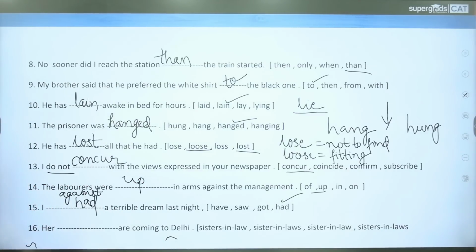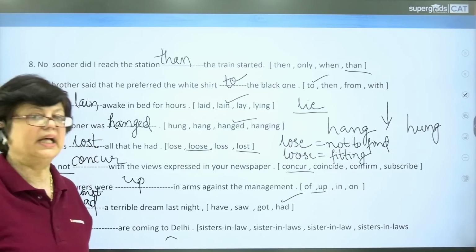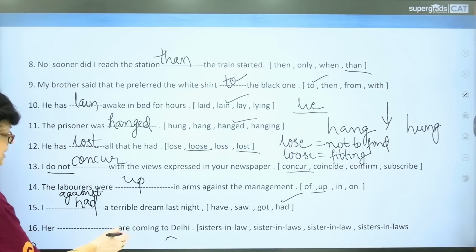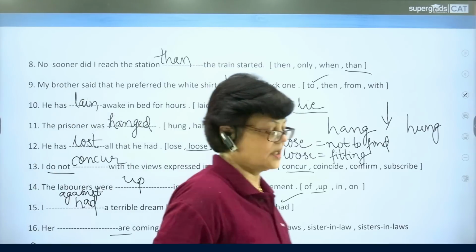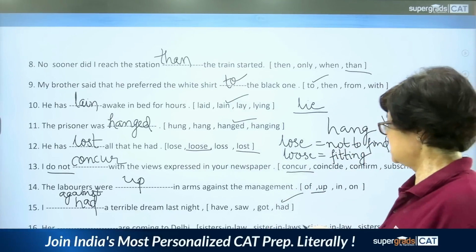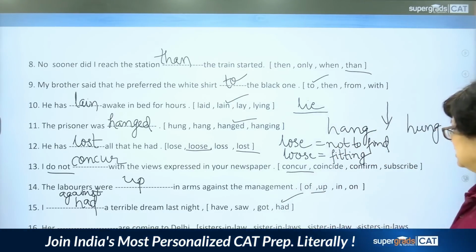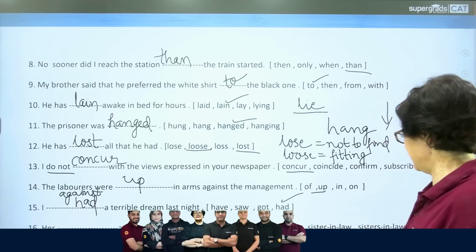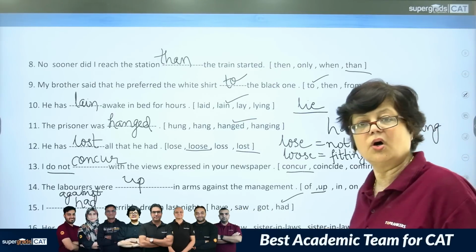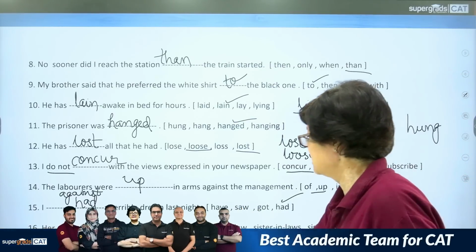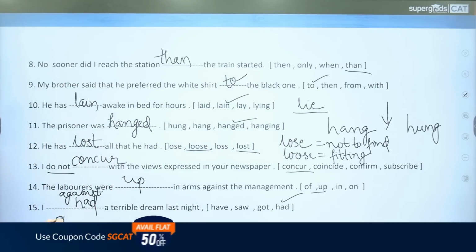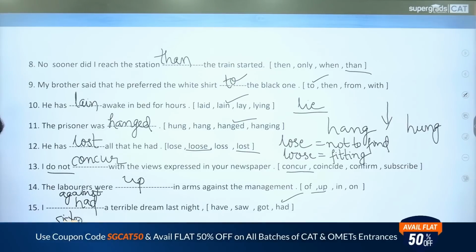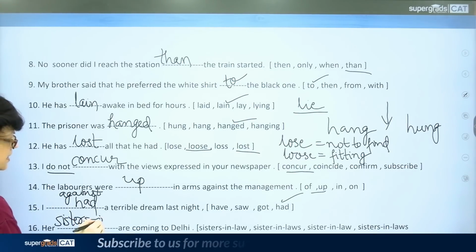Next, her dash are coming to Delhi. Pay attention to this, are coming. This has to be a plural. The options are sisters in law, sister in laws, sister in law, and sisters in laws. The correct answer is sisters in law. The plural will be shown by this S, sisters in law.